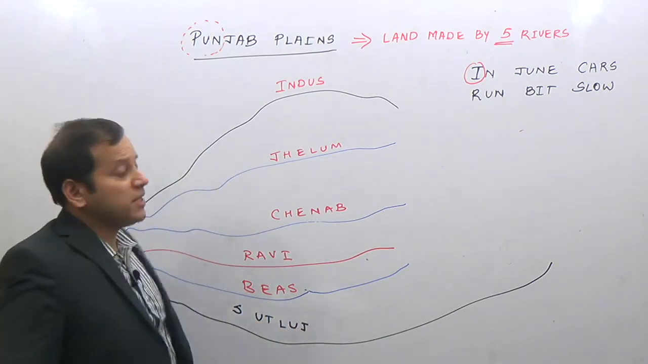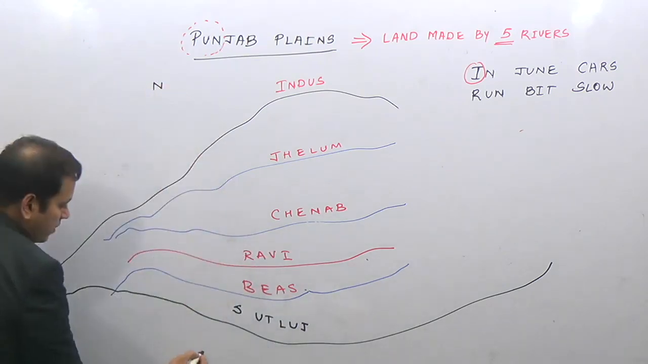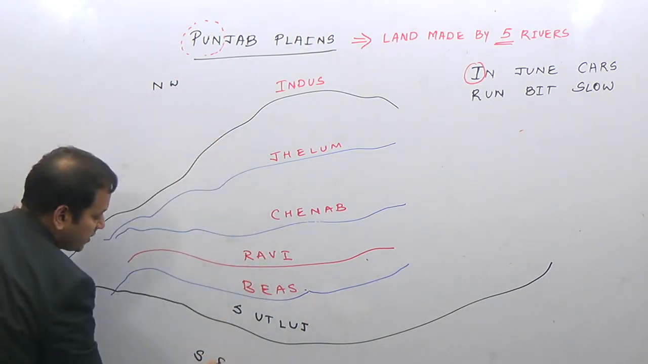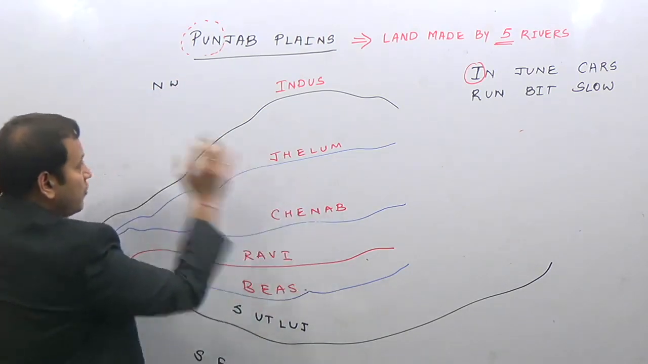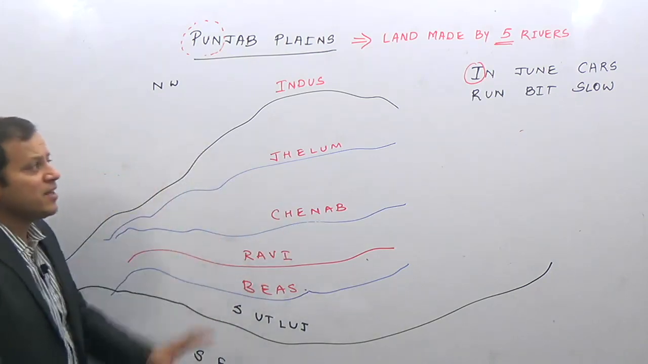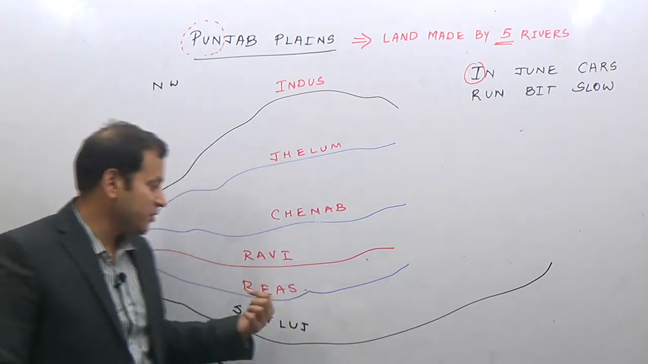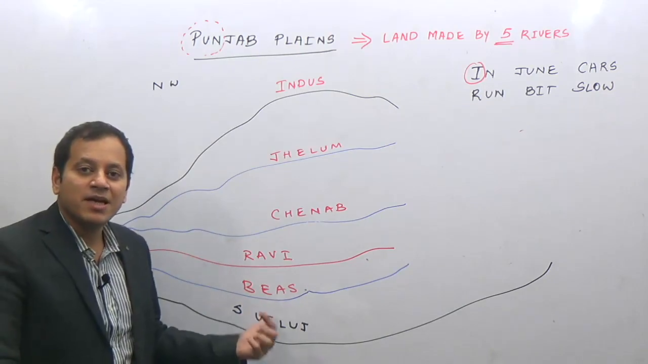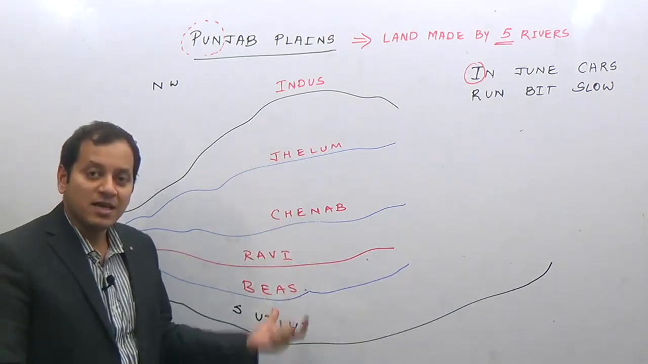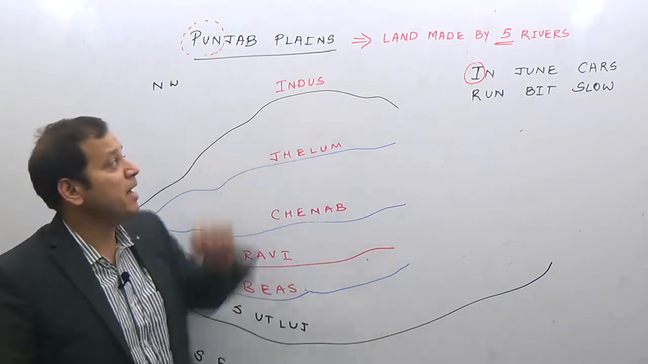So what is the Punjab plains? From north to south, or we can say from northwest to southeast. Why? Because these rivers flow somewhat from northwest to southeast. These rivers are: In June, cars run bit slow. Do not forget bit, otherwise you will forget river Beas. These rivers are Indus, Jhelum, Chenab, Ravi, Beas, and Satluj. And what is the Punjab plain? Punjab plain is a land which is made by 5 rivers.